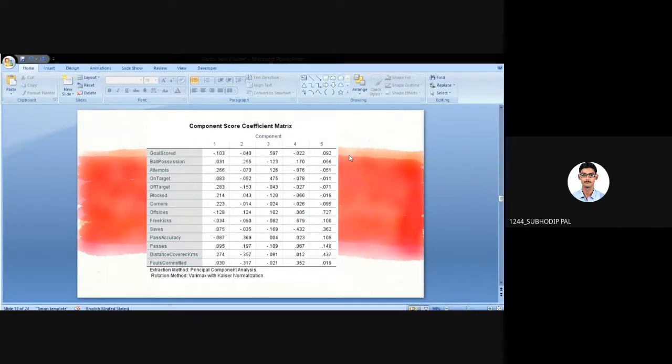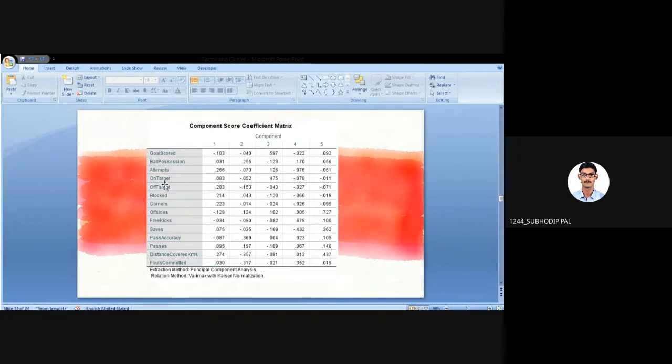And the next term is the eigenvalue. So eigenvalue is in association with the factor, right? If I ask you to calculate the eigenvalue for factor 1, how do you calculate that? Column wise. So this one minus 0.103 whole square plus 0.031 whole square plus 0.266 whole square. Like that, you have to keep on doing till 0.030 whole square, and you have to add all those terms. That will give you the eigenvalue.